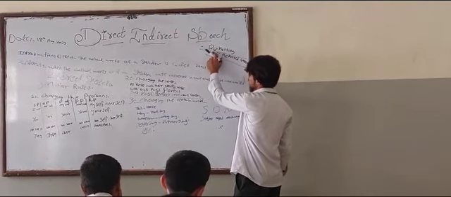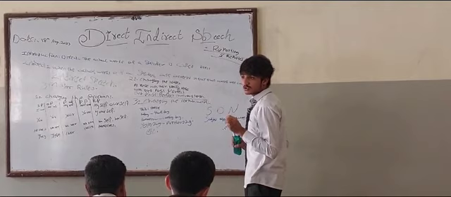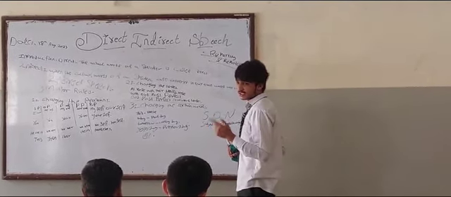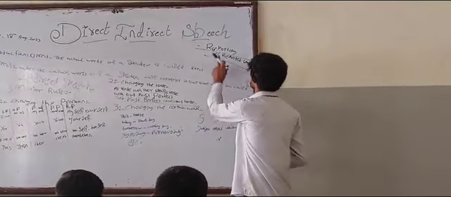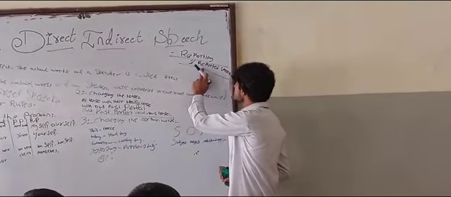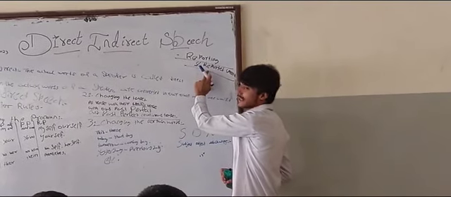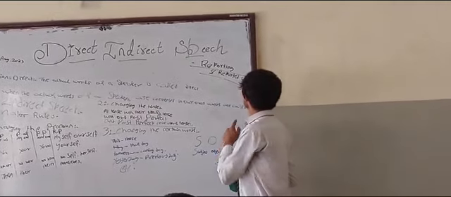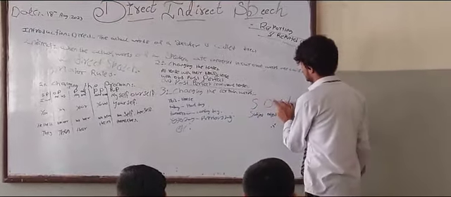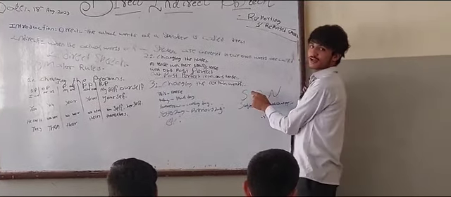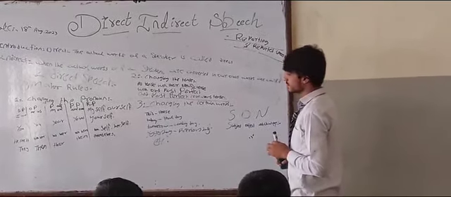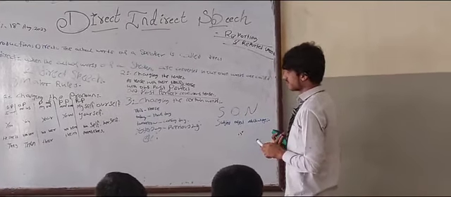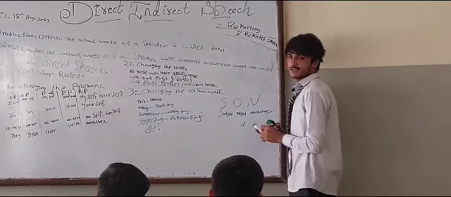After that, reporting and reported speech. A statement that is written without inverted commas is called reporting speech, like he said, they told. And the actual words, the statement that is written inside the inverted commas, is called reported speech. Sun formula: subject, object, no change. The first person of reported speech will change according to the subject of reporting speech, and the second person of reported speech will change according to the object of reporting speech. Third person will not change.